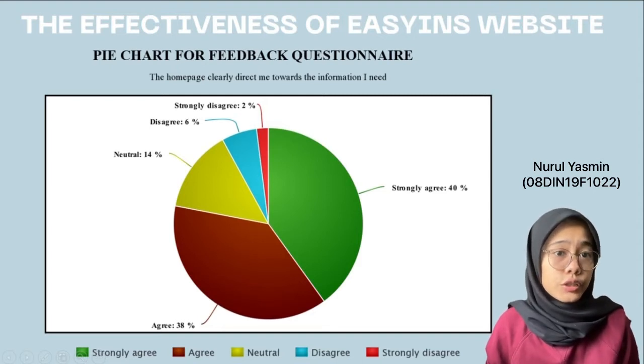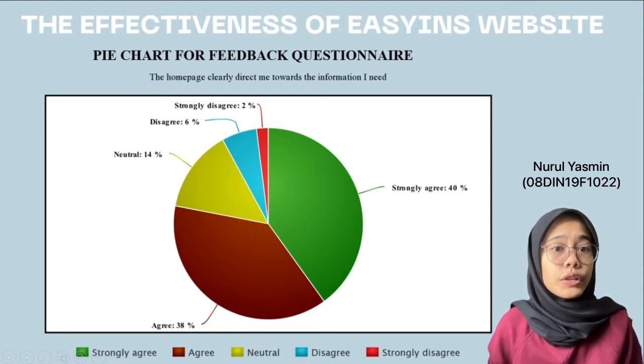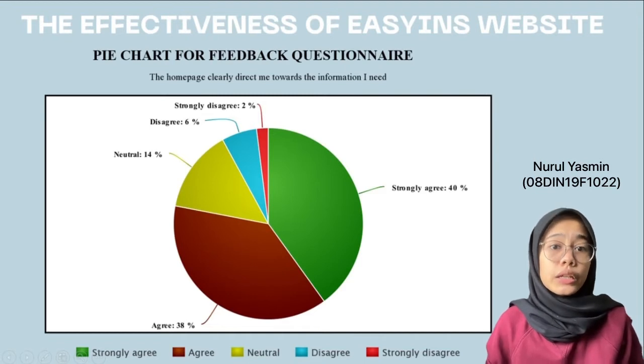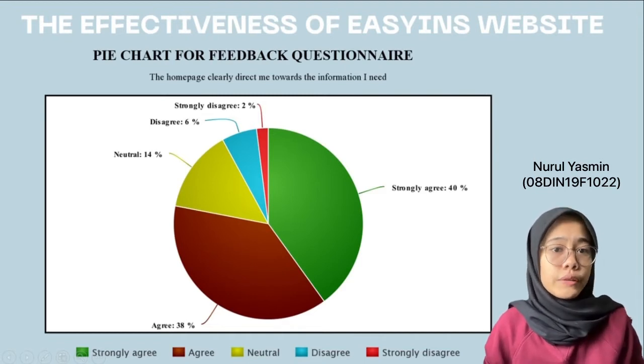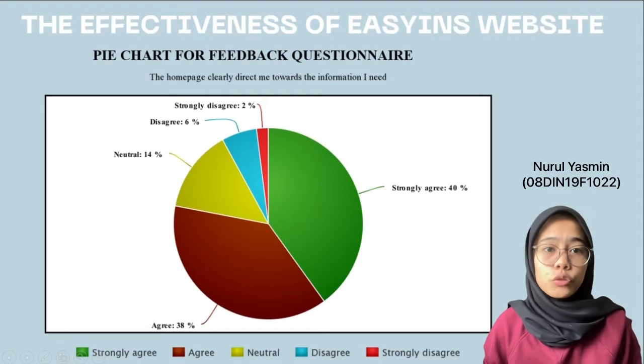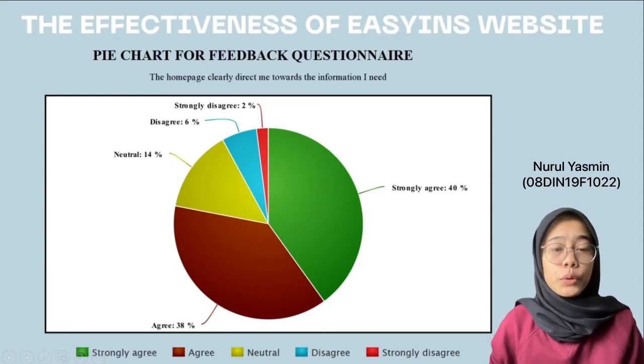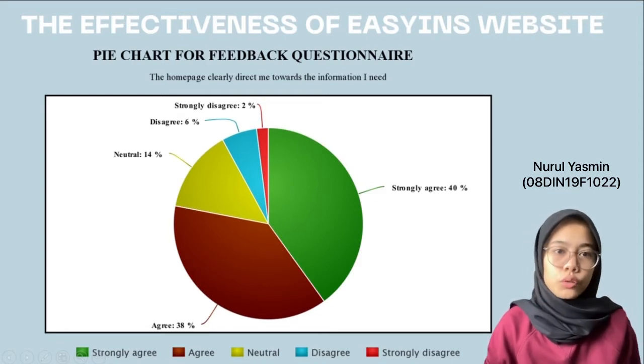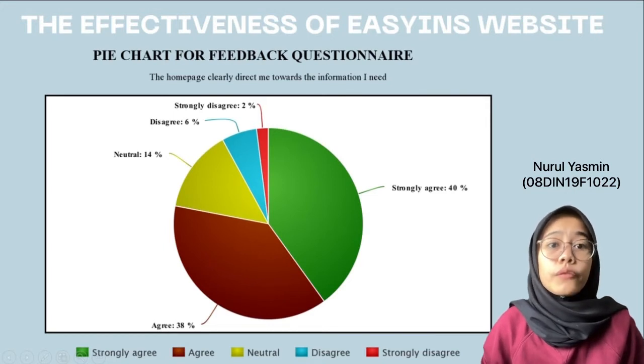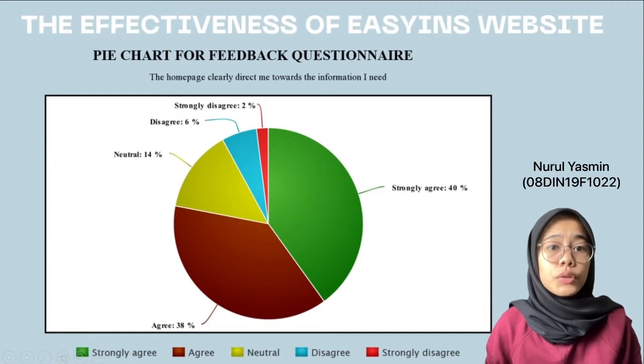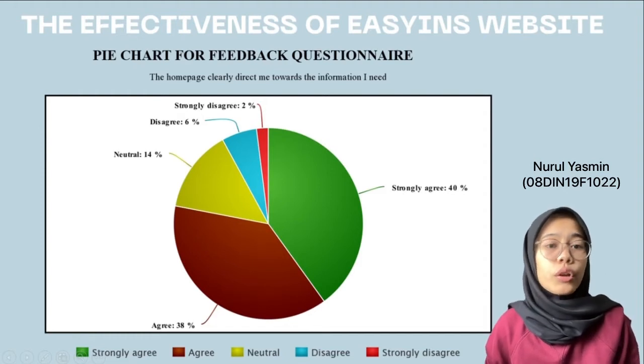As can be seen in this graph, as many as 2% of respondents choose strongly disagree with this statement about the effectiveness of Easy Insurance website to people. The percentage of respondents from strongly disagree to disagree increased to 6%. Following that, the chart appears to increase dramatically, with 14% of respondents choosing neutral on the statement.